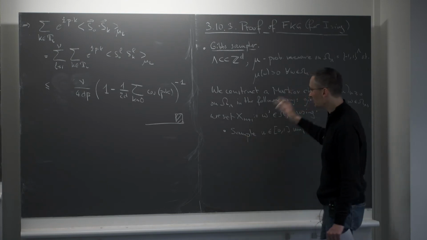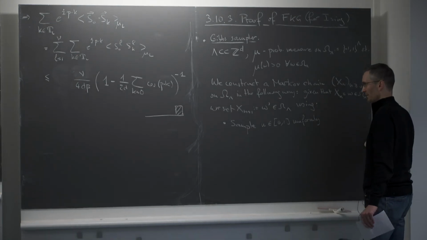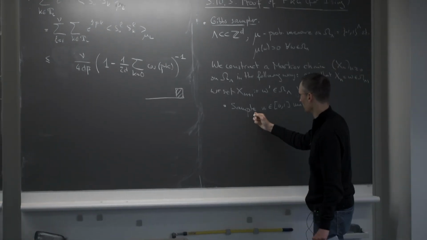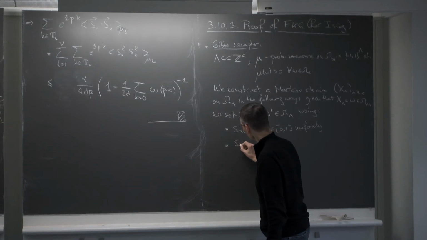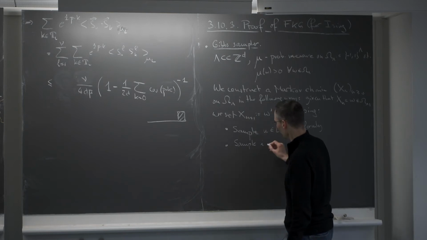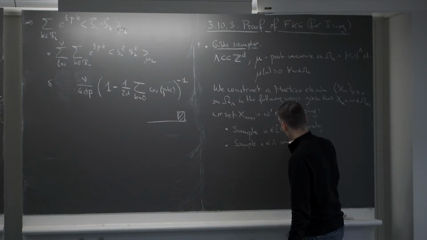All my samplings are independent from each other, and I will not say it explicitly. It's the obvious assumption. So sample u uniformly at random. Sample a vertex of lambda uniformly at random, which I call I. So sample I in lambda uniformly among all possible vertices of lambda.